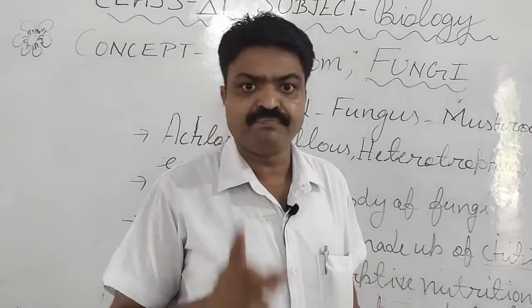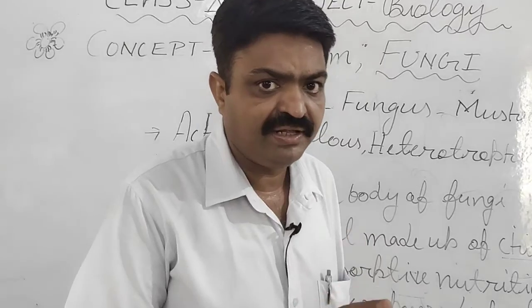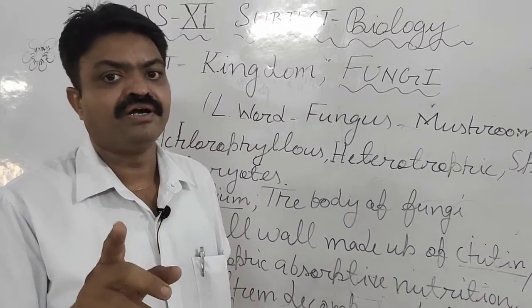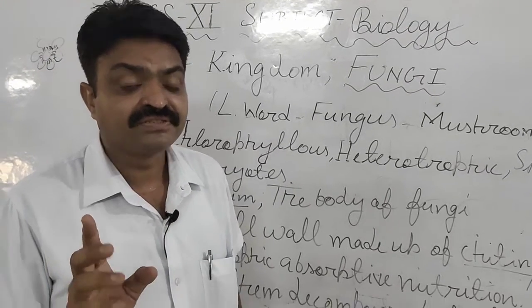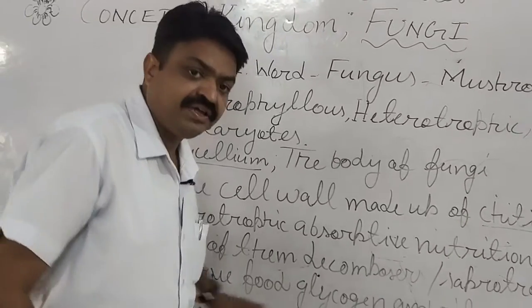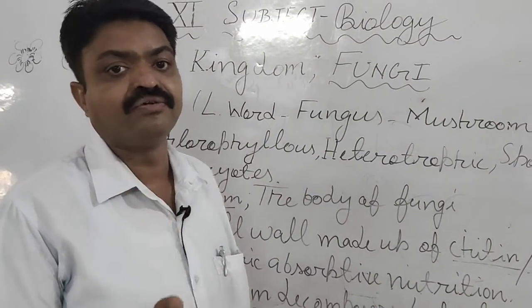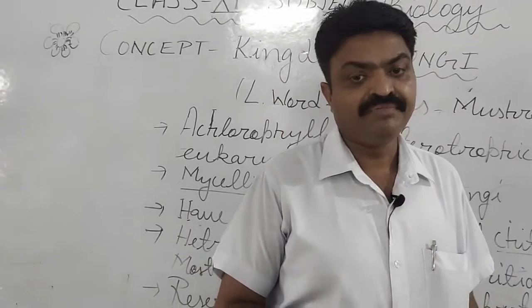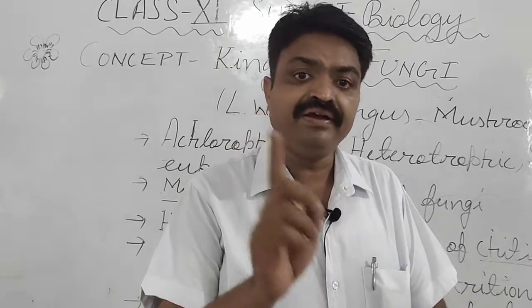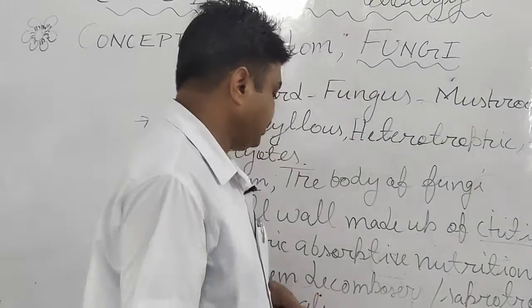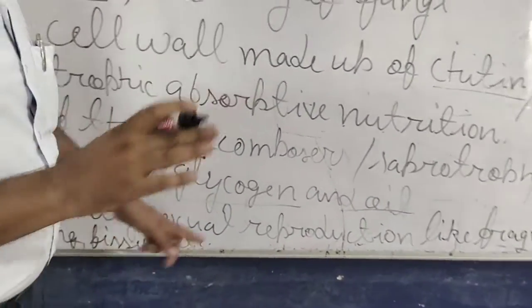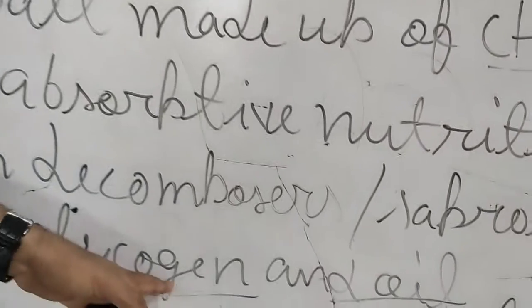Means first they decompose the dead decaying material, and after the decomposition they suck that particular food or nutrition. Next, they reserve their food in the form of glycogen and oil. So this is also important. How do they store their food? They store their food as glycogen and oil.